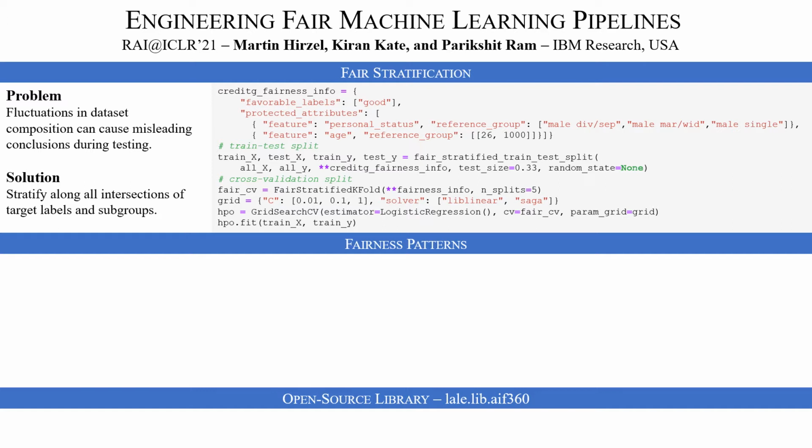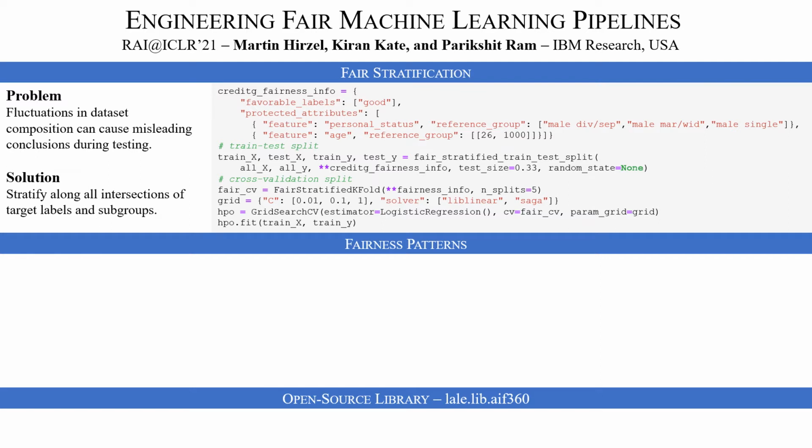And third, instead of just splitting into train and test, you can also do a cross-validation split, again in a scikit-learn compatible API. So just like scikit-learn has a k-fold cross-validator, we provide a fair stratified k-fold, which you can then use with other scikit-learn functionalities, such as, for instance, grid search.